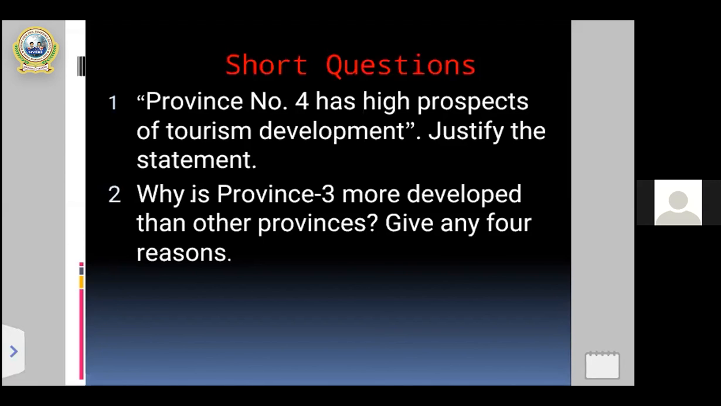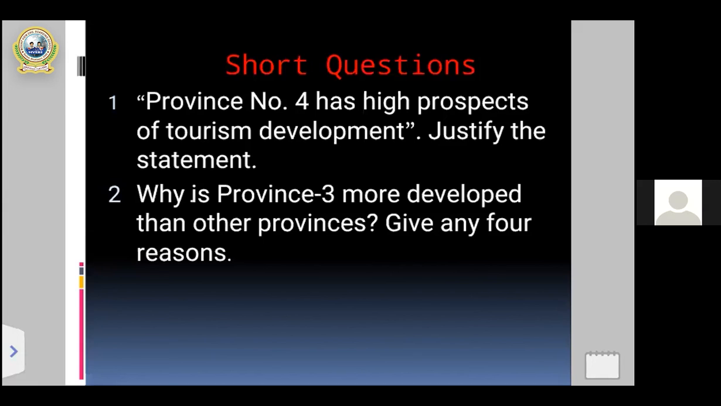In the previous class, we had discussed province number 3 and 4. So now you have to justify that province number 4 has a high prospect of tourism development, a high chance of tourism development. You have to justify and verify this statement. That is the first question.